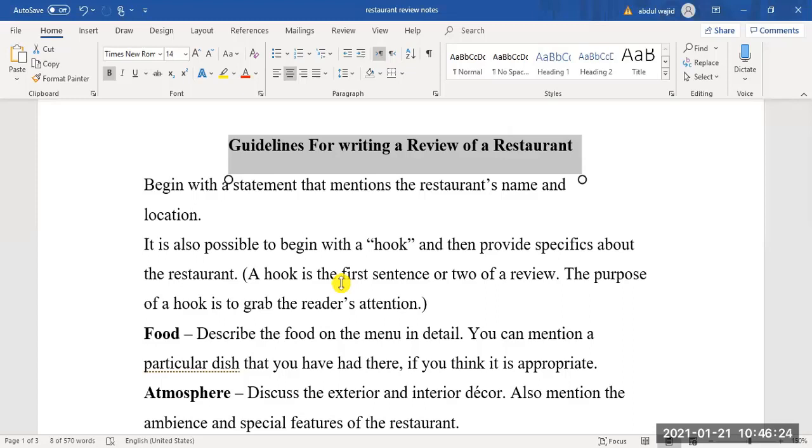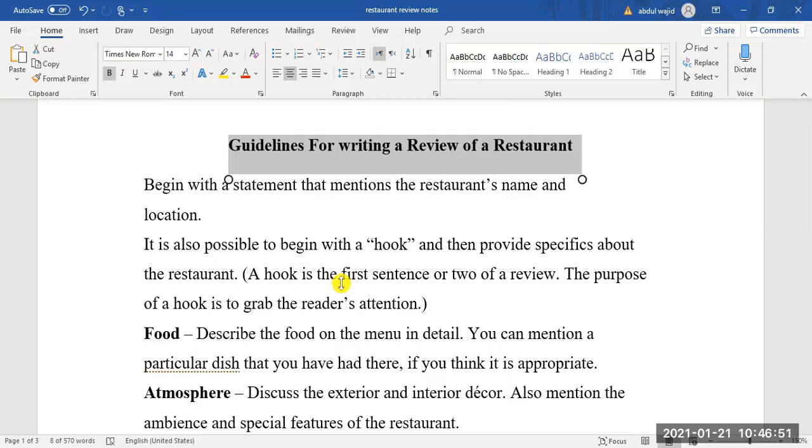First of all, you need to give a statement which mentions the name of the restaurant and the location as well. For example, you are talking about a restaurant like Sajjad restaurant. You will start that Sajjad restaurant is my favorite restaurant, and it is located somewhere at Hassan Square.